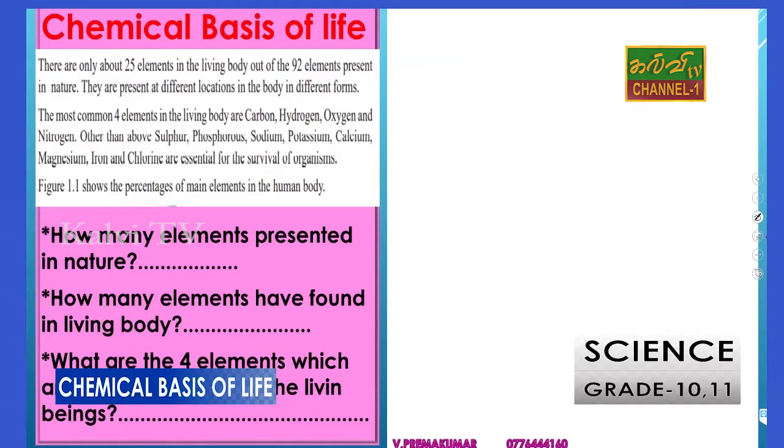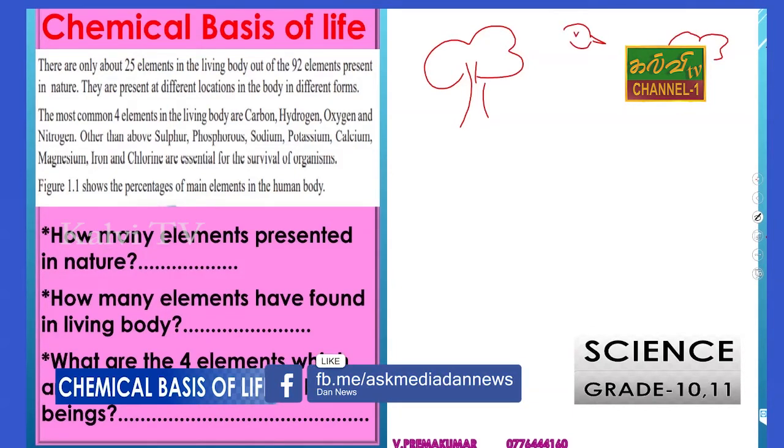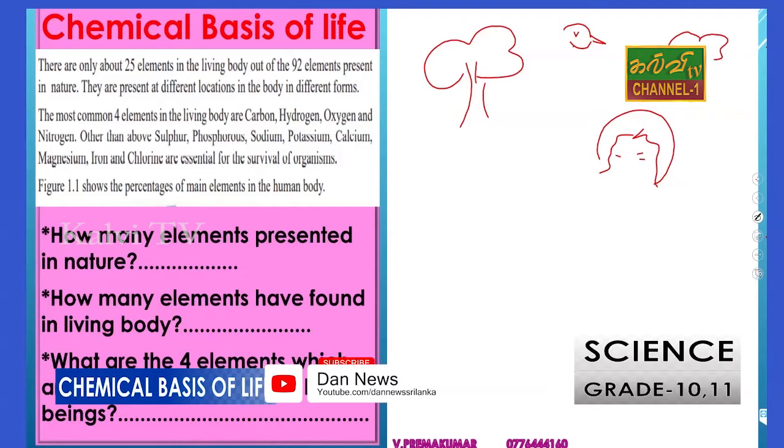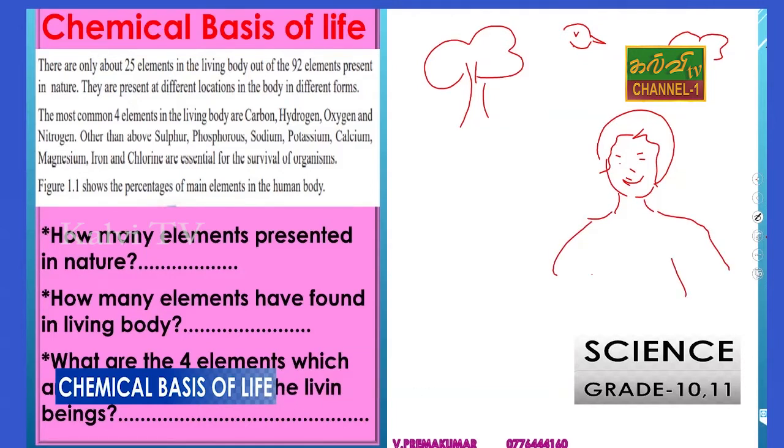This is indicating our environment, birds and living beings, especially living beings. Human also, we are indicating the human body.